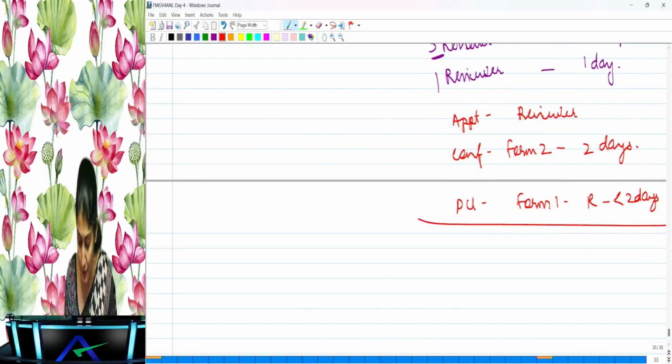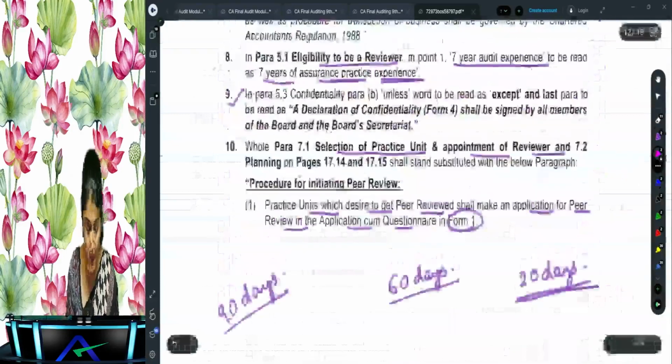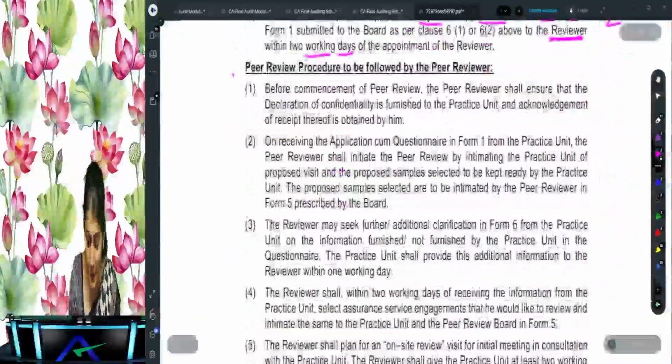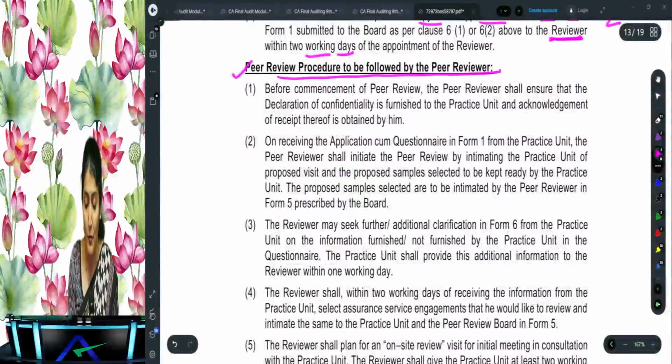Is it clear to all of you till here? Right. So that is the first set of procedures regarding the procedure for initiating the peer review. After that, you have the peer review procedure to be followed by the reviewer.